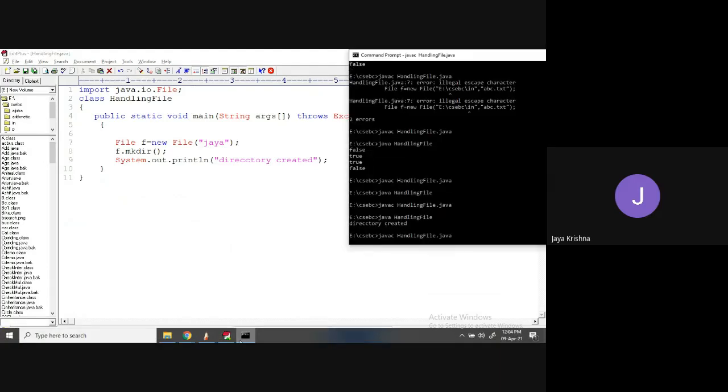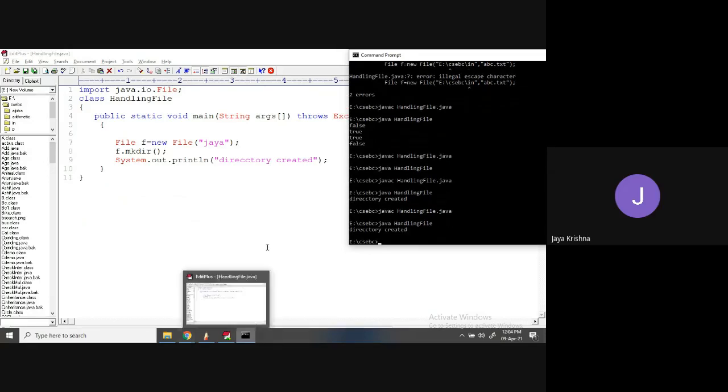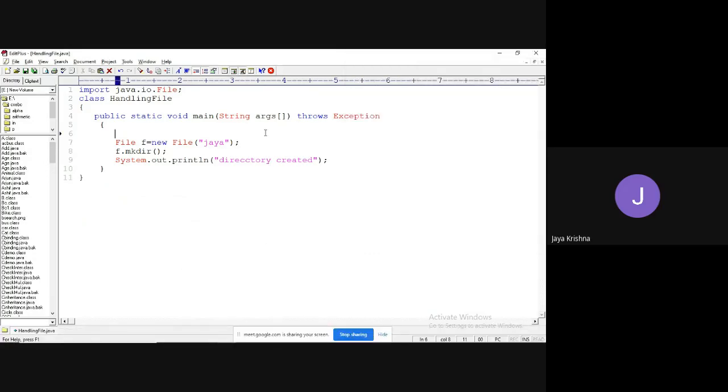That is the reason I'm using the throws keyword. Is it working or not? Yes. Meaning that from now onwards, I'm going to use the throws keyword so that the compiler will throw that to the corresponding exception. That's it. Okay, I have created a directory.